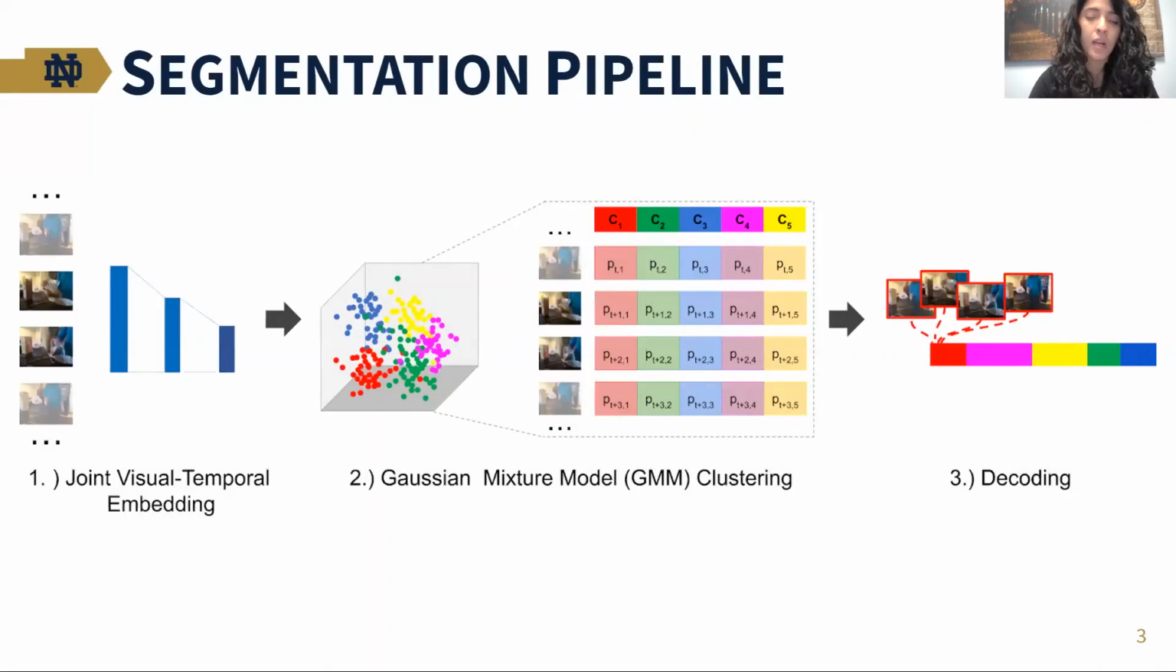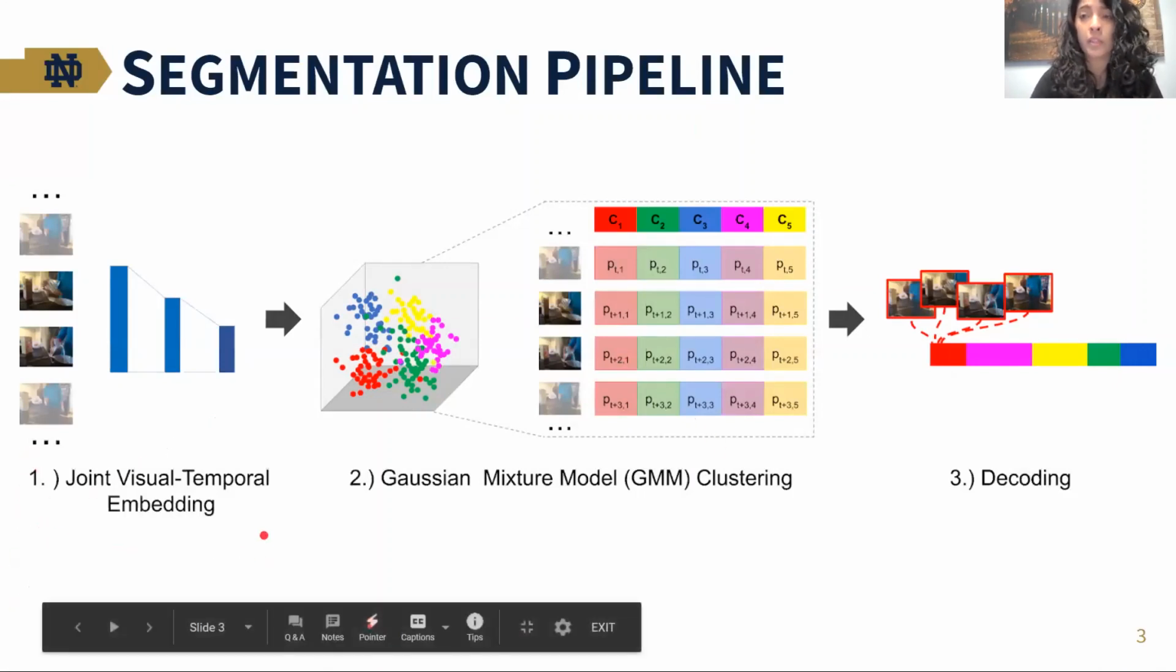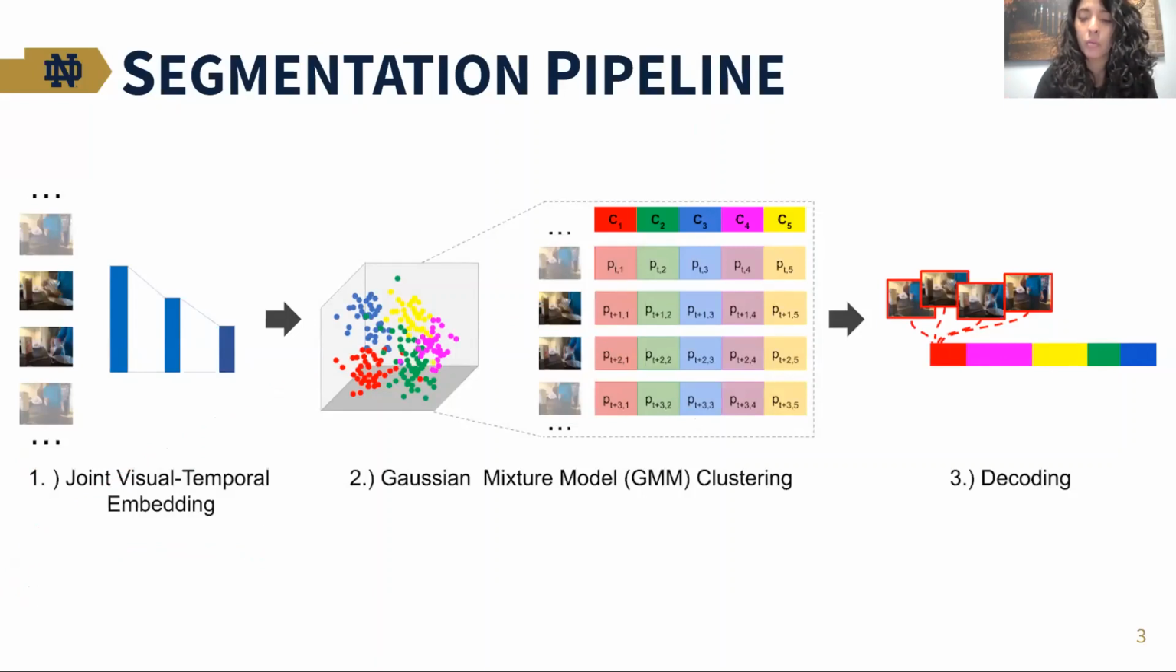The first and perhaps most important step is the extraction of a joint visual and temporal embedding. In this step, we want to be able to understand not only the visual aspects of an action, that is, how does the action look like, but also we want to understand how will the action evolve over time and how does it relate to other actions in the video. That is, we want to understand the temporal aspects of this.